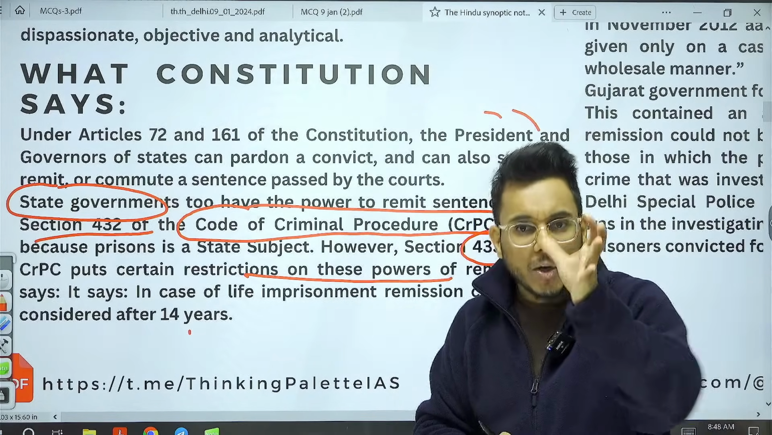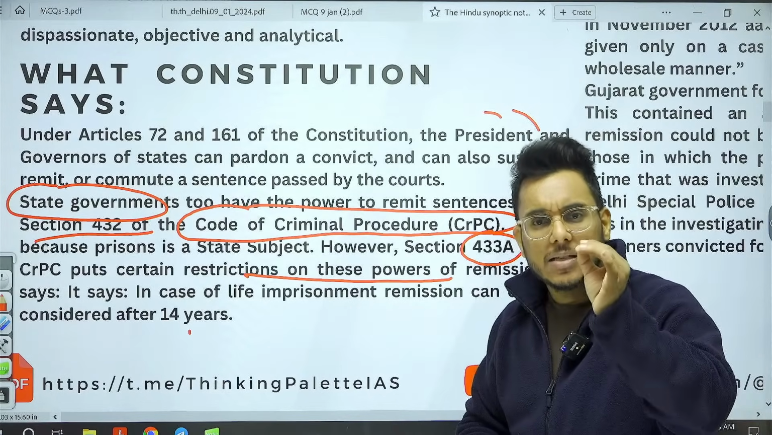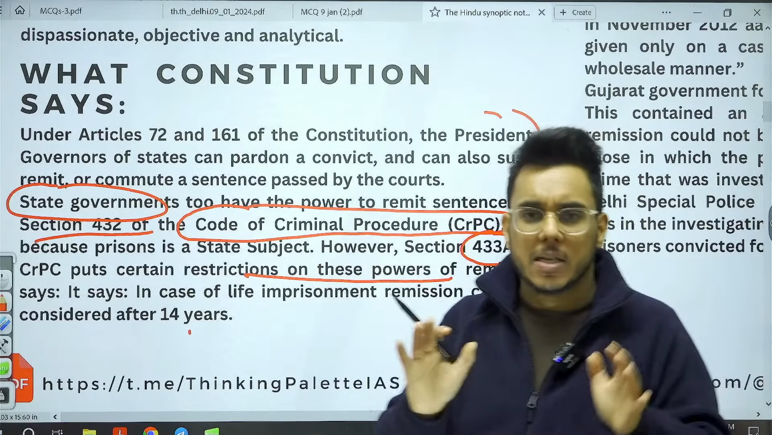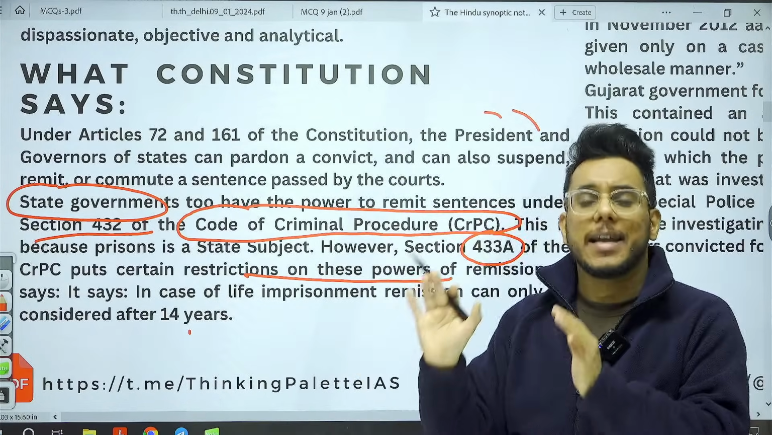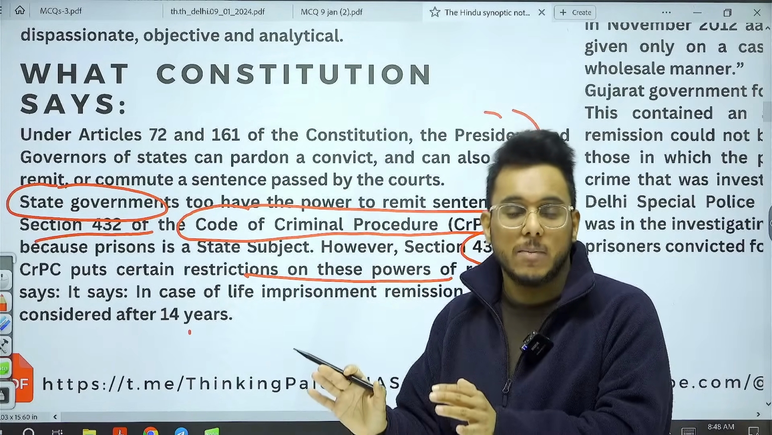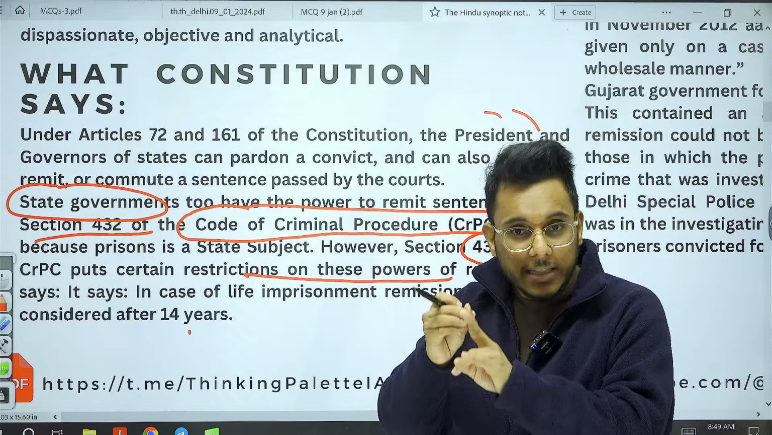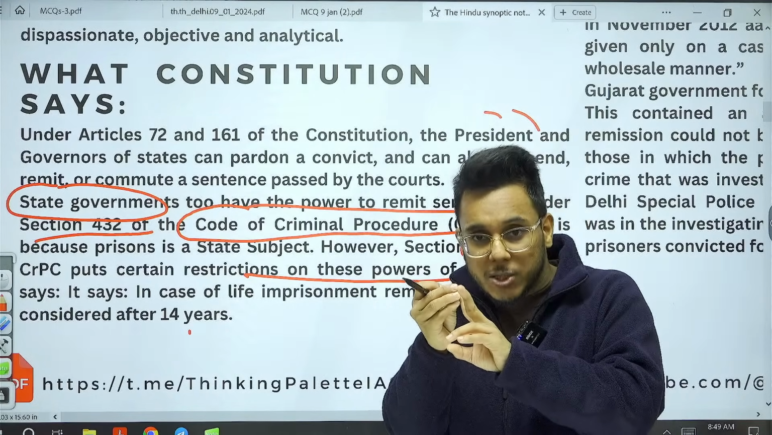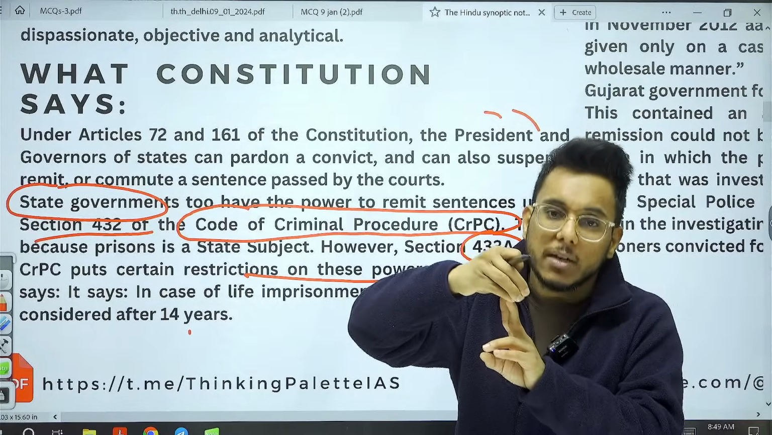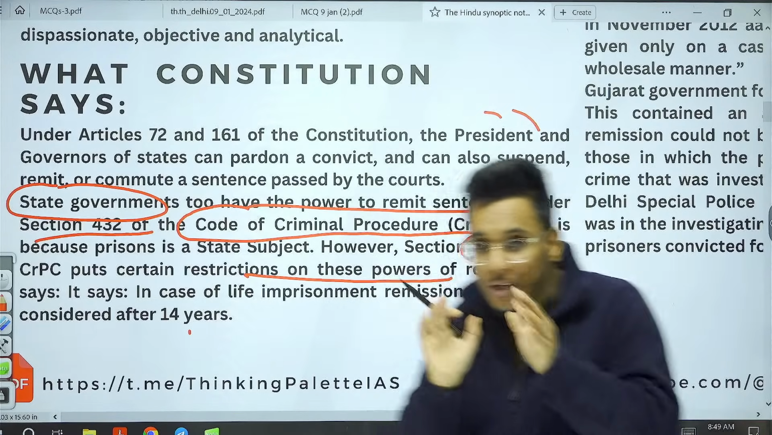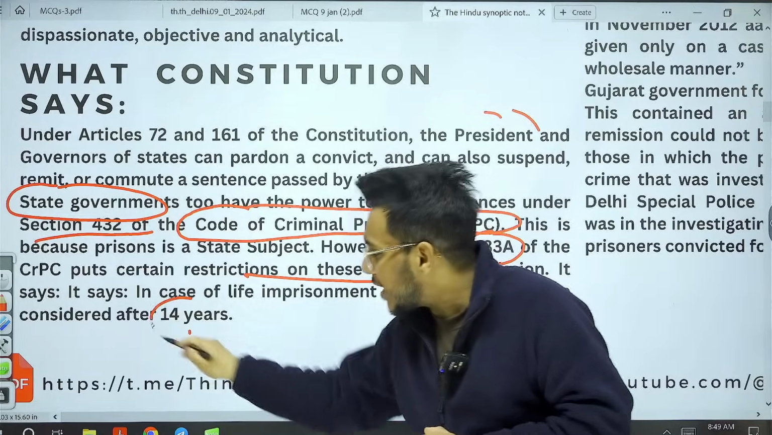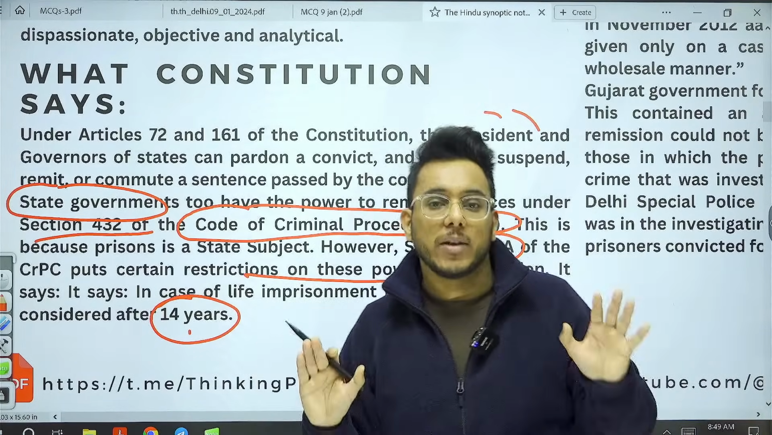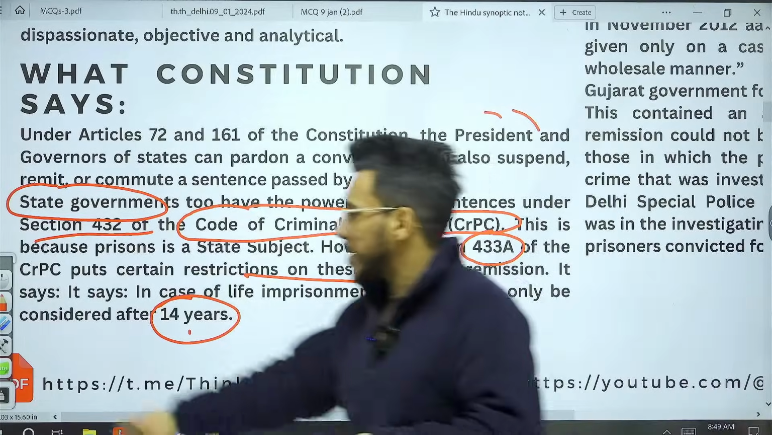And the most important condition is this: if a person has committed a crime where the death penalty or life imprisonment was there, and in the case of the death penalty the punishment is converted to life imprisonment, then only after 14 years can a person be released. In no way can you release a person before 14 years. After 14 years, a person can be released.